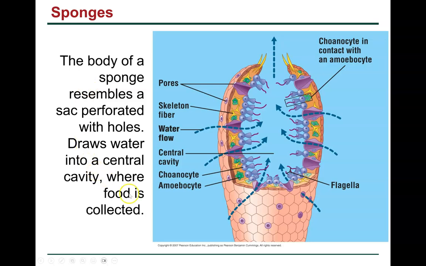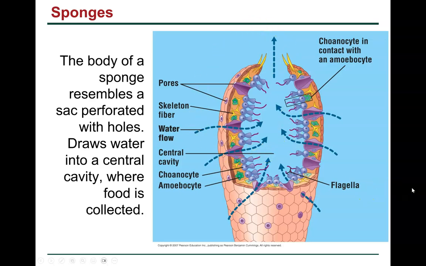So if we look a little bit closer at a sponge, it kind of looks like a sack with a bunch of holes in it. It draws water into its digestive area, a central cavity, and then there are these little flagellated cells that catch the food particles, and then the water is blown out. So there's kind of this circle of water.